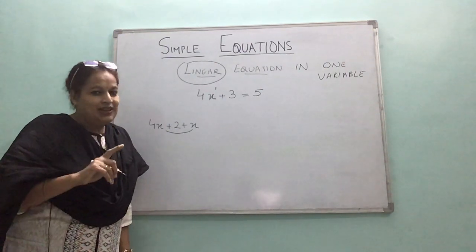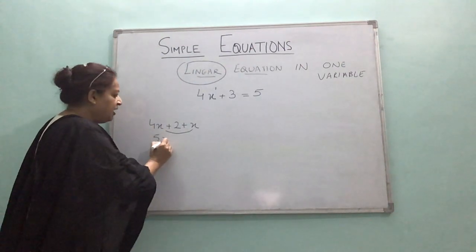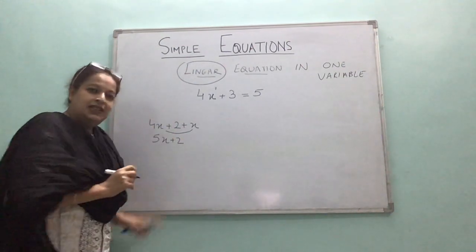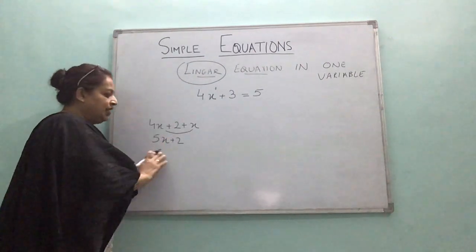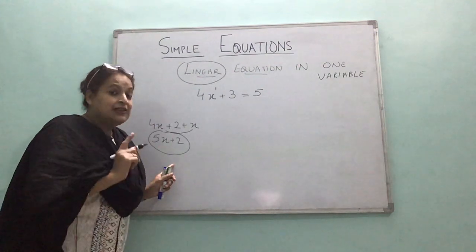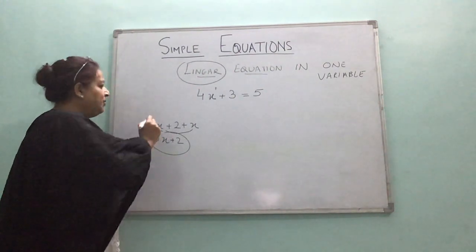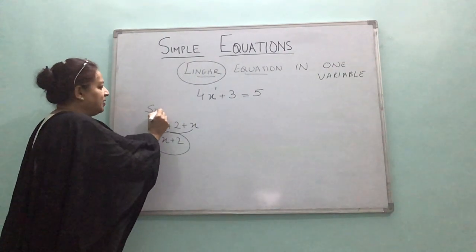So revise it, because these are all basic concepts. So it is 5x plus 2. This is just an expression, children, and it simplifies to this. We only simplify an expression.